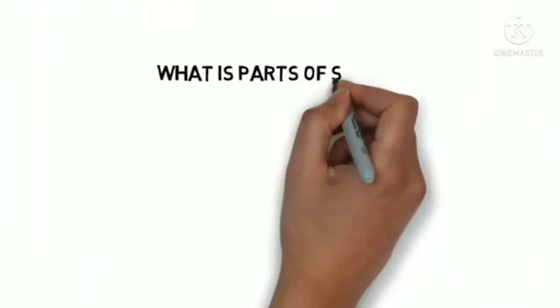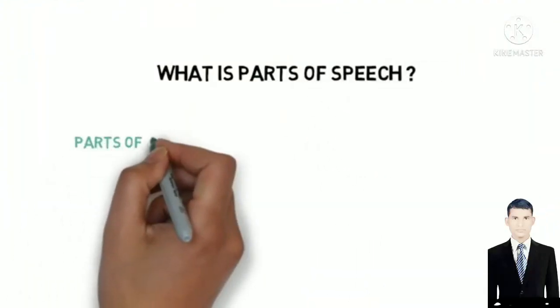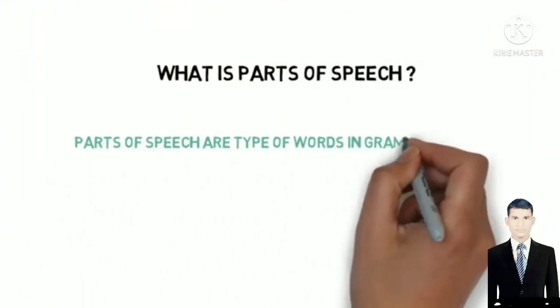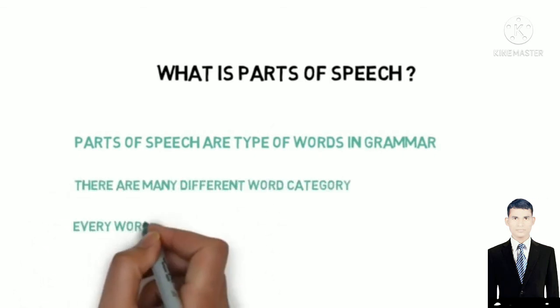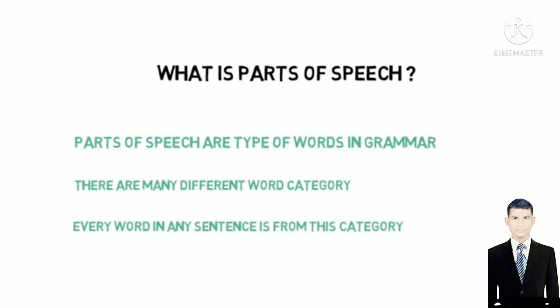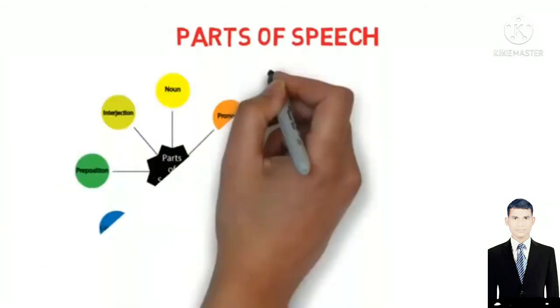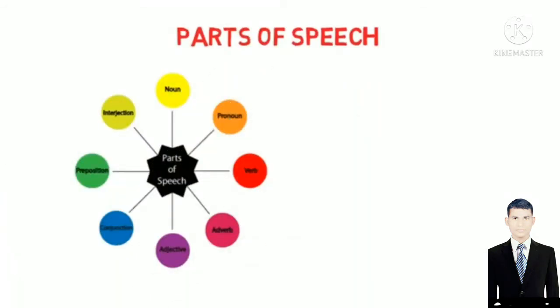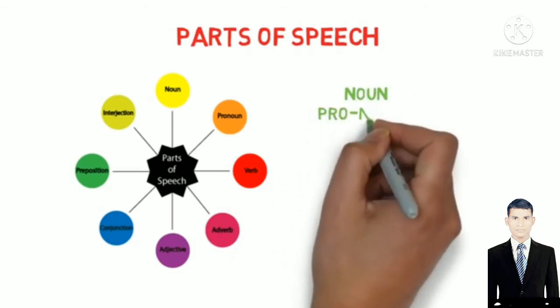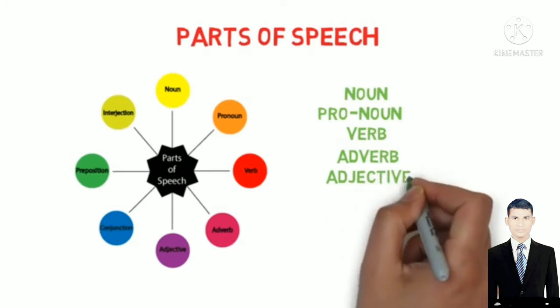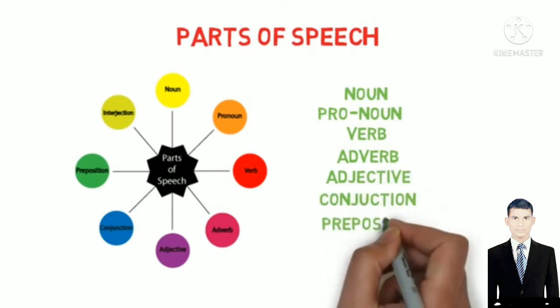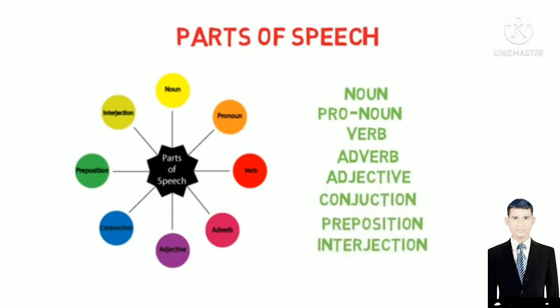So what is parts of speech? Parts of speech are types of words in grammar. There are many different word categories. Every word in any sentence is from these categories. These are mainly divided into 8 categories: noun, pronoun, verb, adverb, adjective, conjunction, preposition, and interjection.